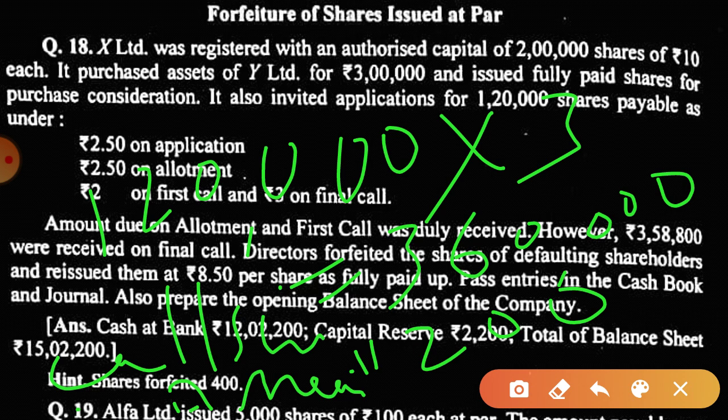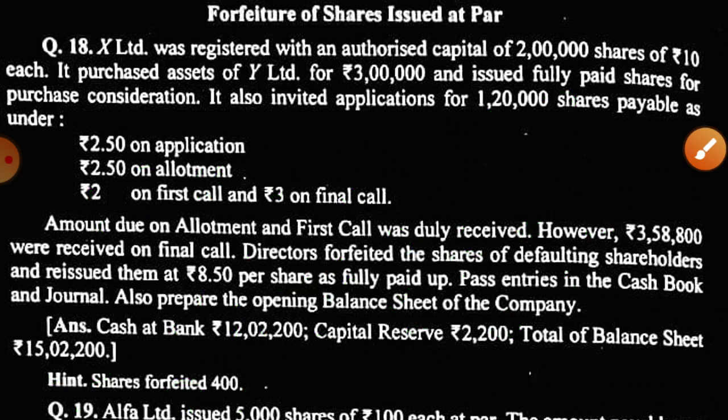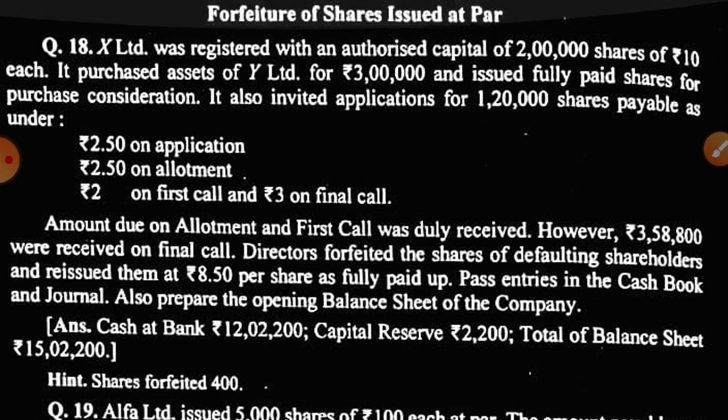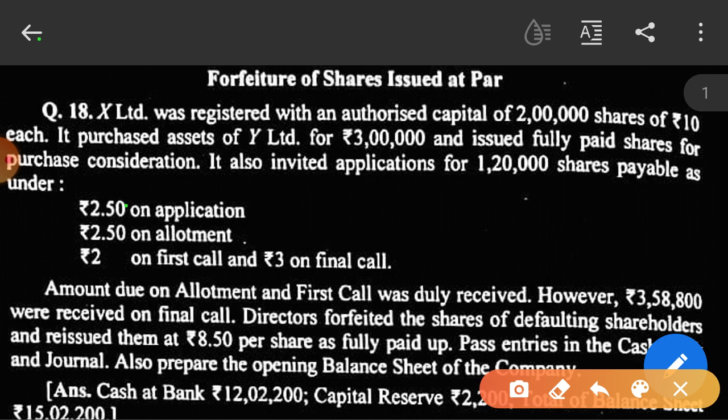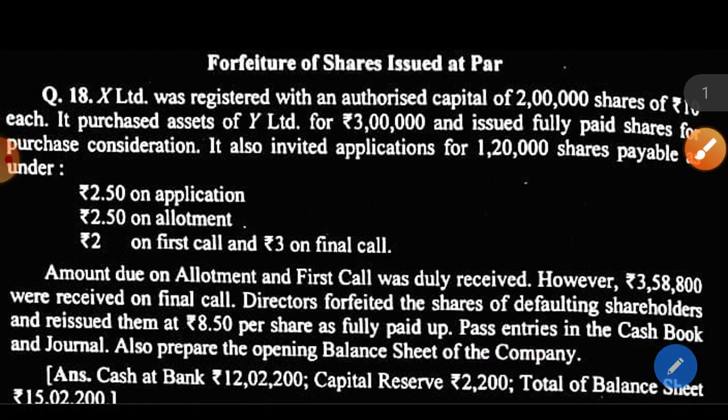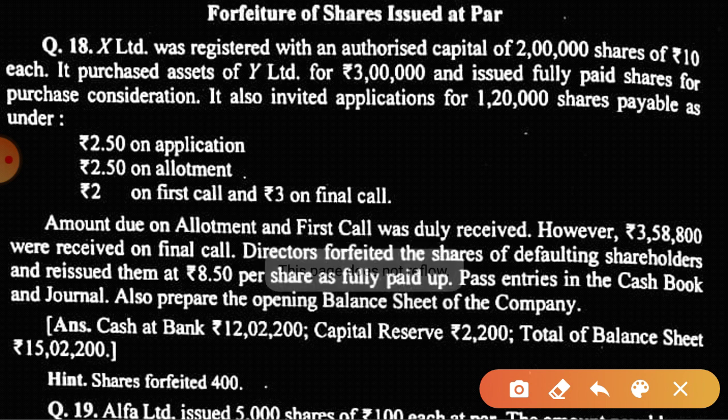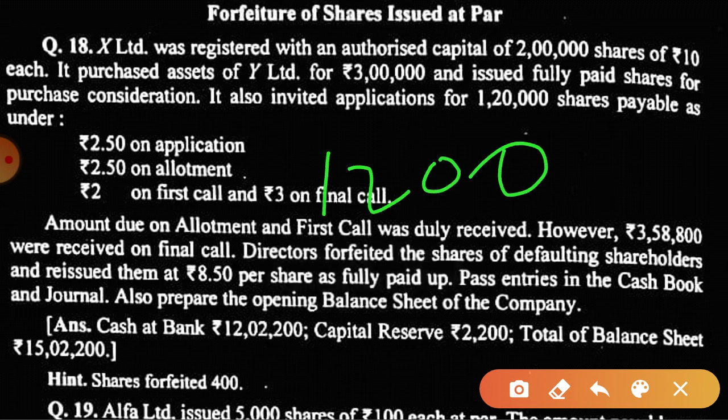Now what will be the next entry? The next entry will be forfeiture of shares. By what amount will share capital be debited? Sir, the number of shares is not given, so can't we find it out? You can. See the number of shares: 1200 is the amount of calls in arrear and 3 rupees was the call.